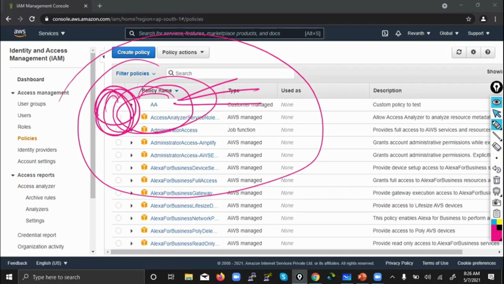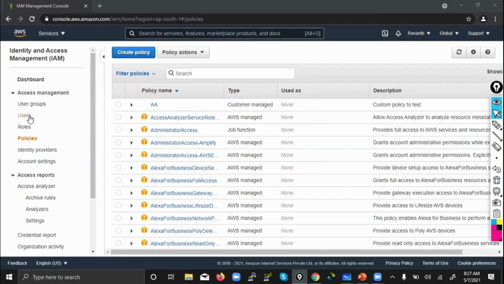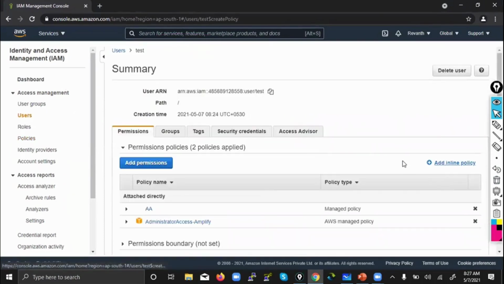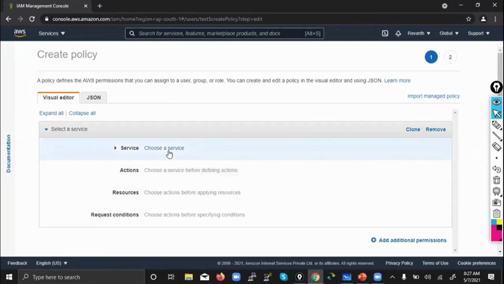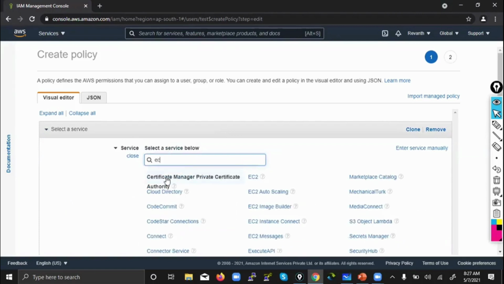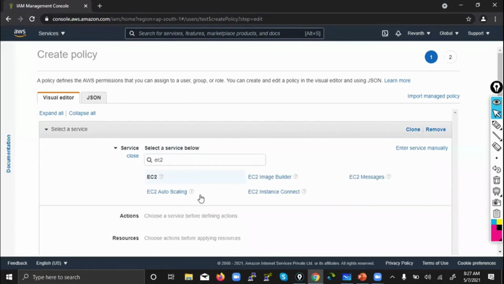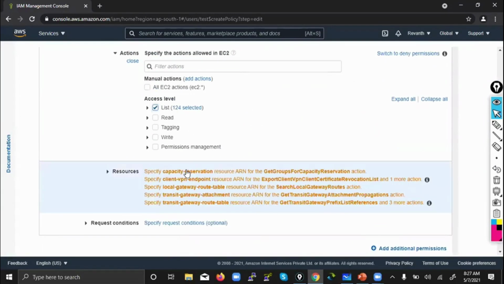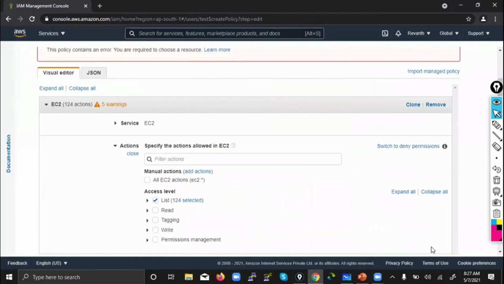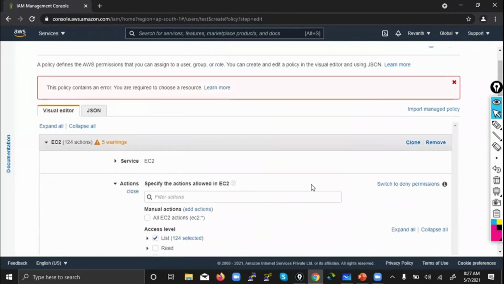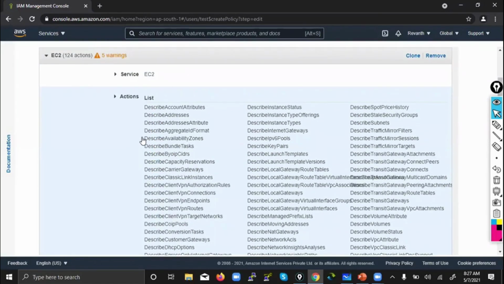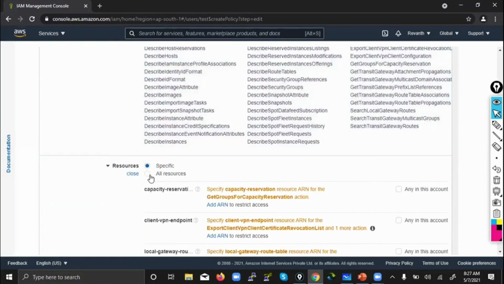But what is the use case of inline policy? Whenever you create an inline policy, I will show you. Creating the policy is the same. The only difference is the name. That's it. Let me create one first of all. Only list. I will say all resources.